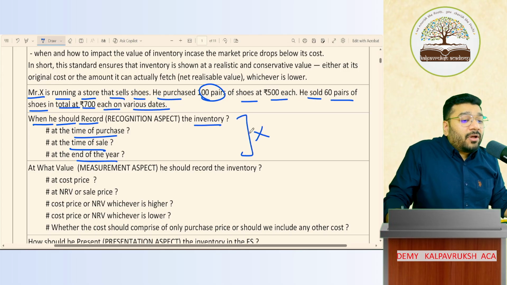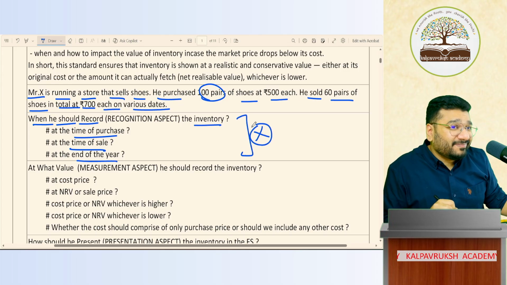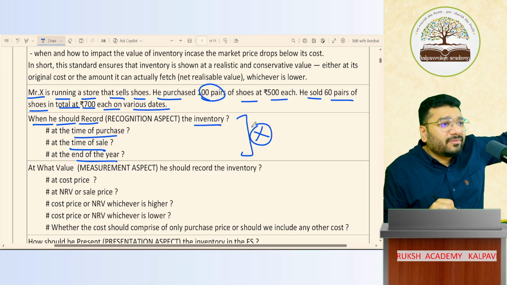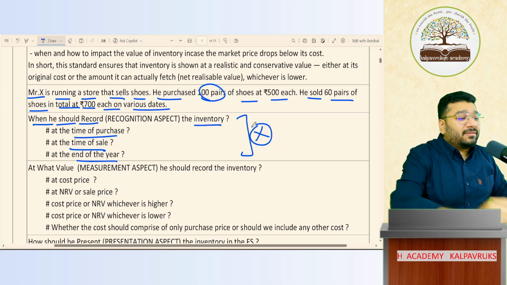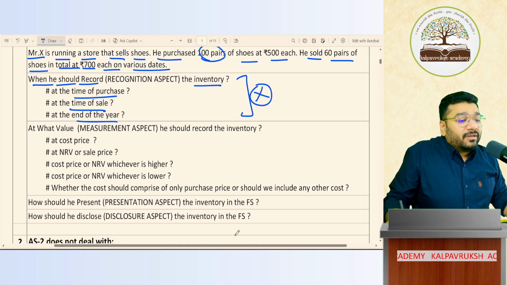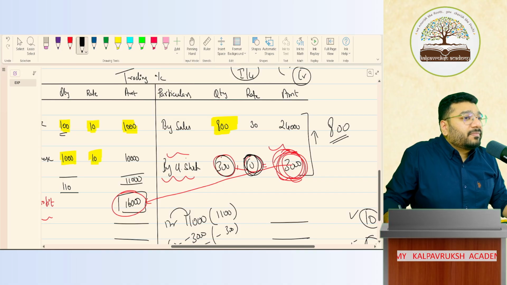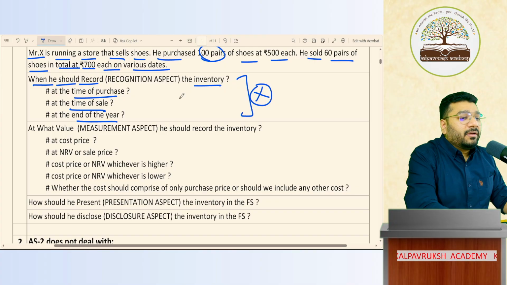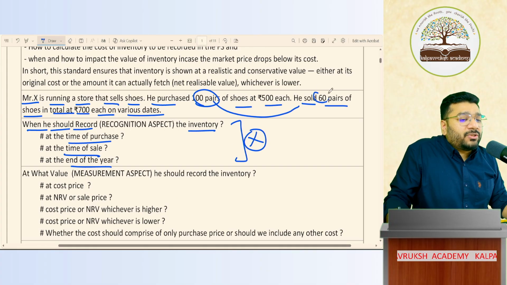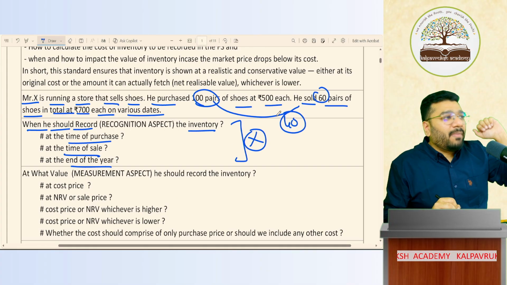For this, the solution is not there in accounting standard 2. The solution is given somewhere else. But problem is there or not there? Till now. Okay. Now, next. How many shoes are there? 100 minus 60 sold. How many baki? 40 shoes are left in stock.